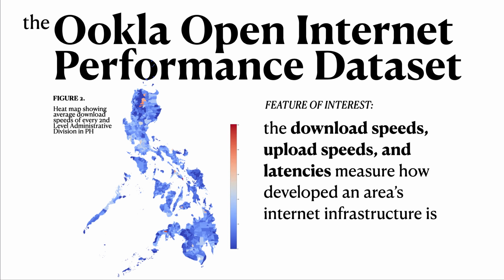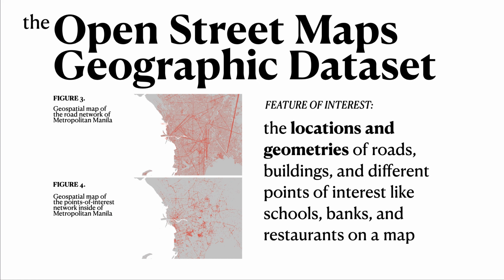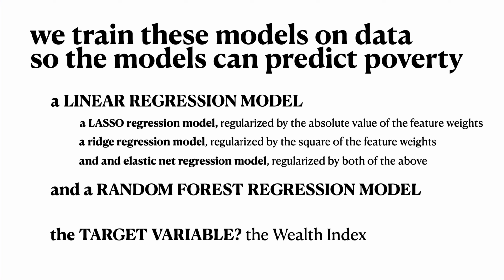We have an internet performance dataset containing information on download speeds, upload speeds, and latencies from users. We have a night lights intensity dataset that shows how bright regions of the world are at night, and we have the OSM dataset that shows the geometries of buildings, roads, and different points of interest. We clean up and process all these datasets, then we see how well we can predict the target wealth index using a machine learning model trained on the rest of the data.